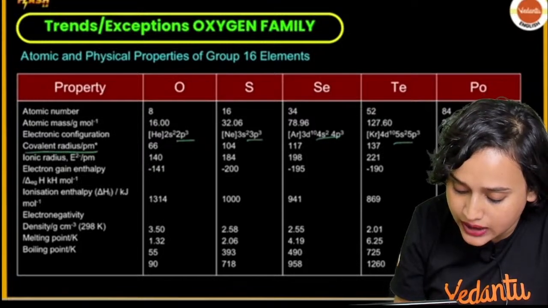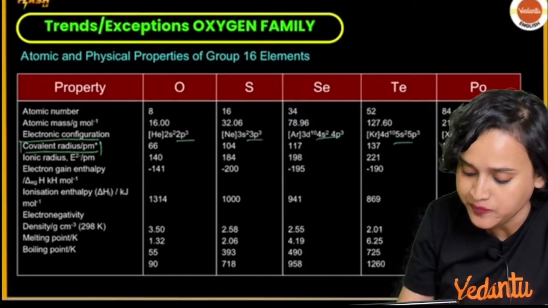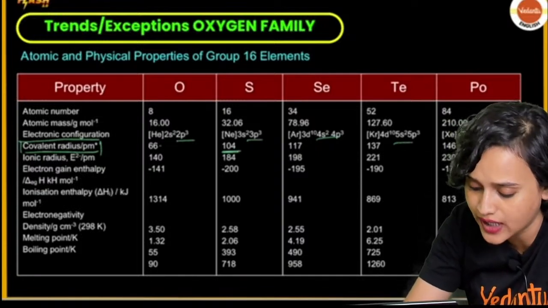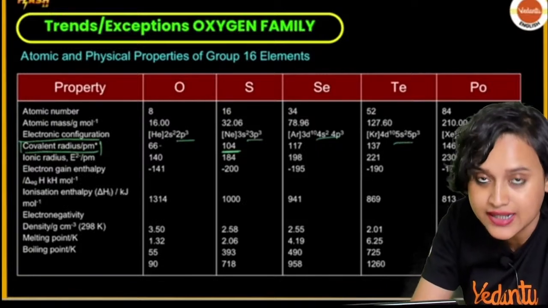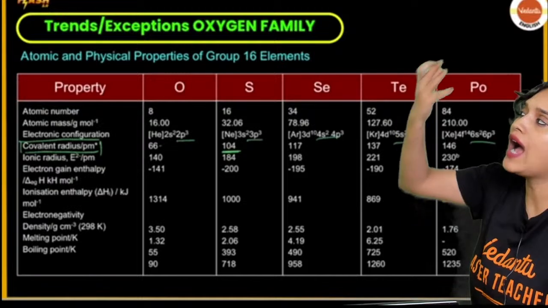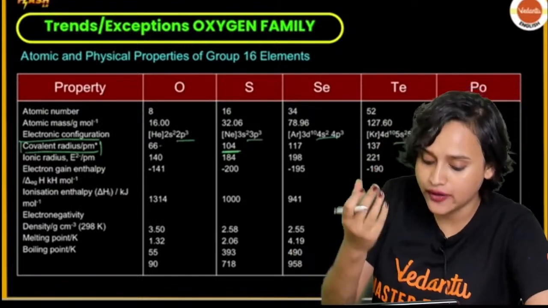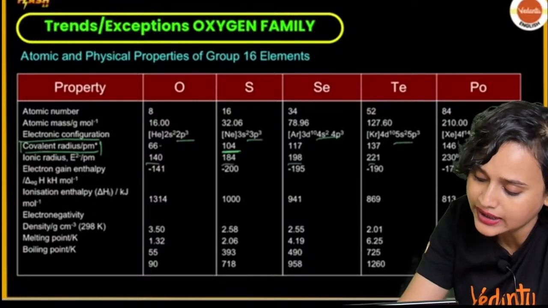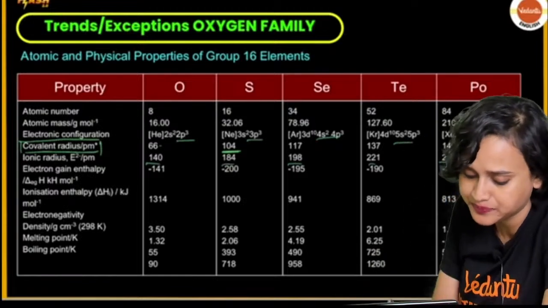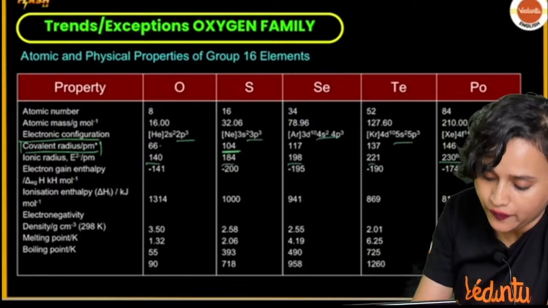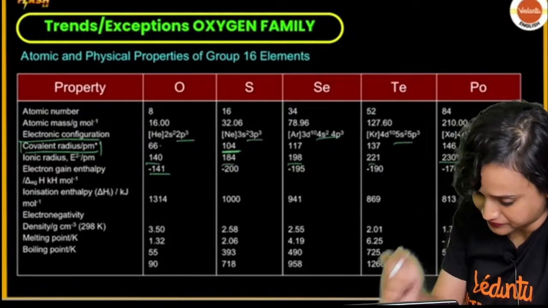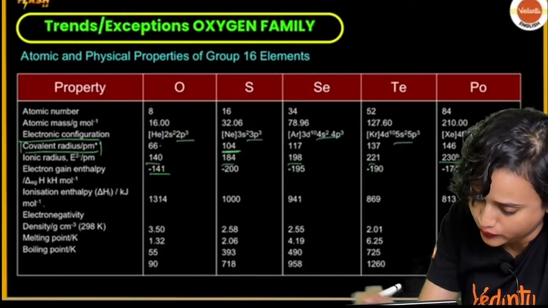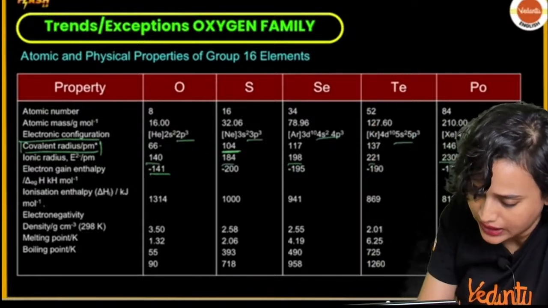But please do pay a little bit of attention in this case. From 66, the covalent radius jumps to 104 directly for sulfur. The ionic radius, that means E2-, when two electrons are gained and it forms an ion, is 140, then 184, 198, 221, and then 230. So it is increasing. Electron gain enthalpy for oxygen is minus 141. Ionization enthalpy is obviously decreasing as we move down.